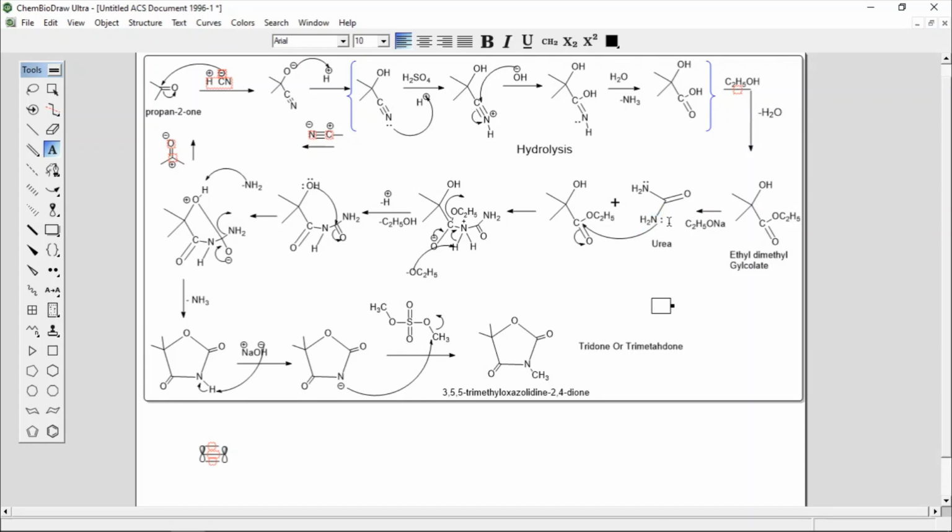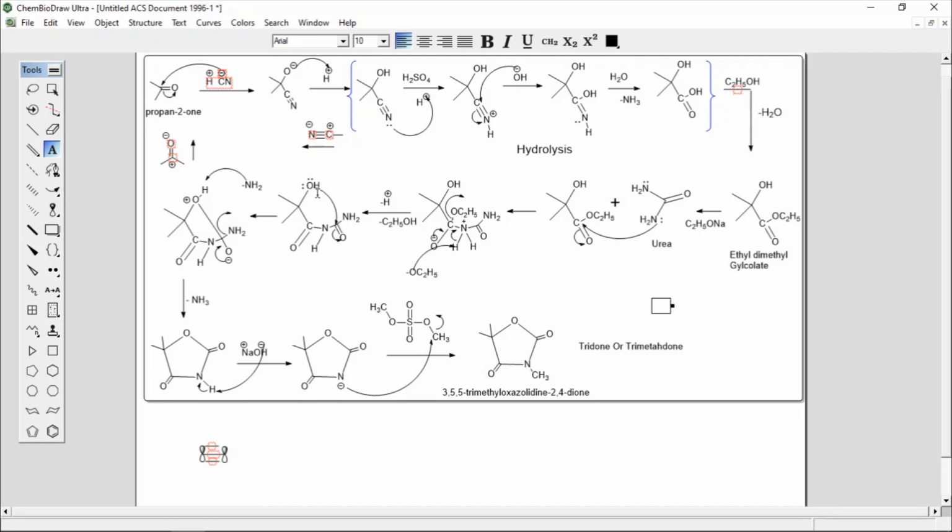Sometimes, instead of the nitrogen lone pair, the base takes a proton from this and generates N minus, and that N minus will attack. So this is the role of sodium ethoxide. Here in this step, after attacking, the bond pair and negative charge will shift here. OC2H5 is a leaving group. Then that OC2H5 takes hydrogen to stabilize this quaternary nitrogen, and you will get your final product.